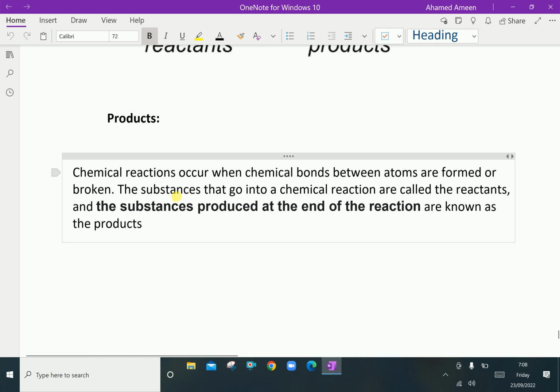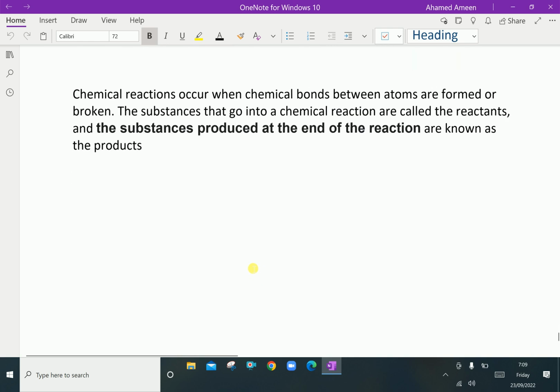Product. A chemical reaction occurs when the chemical bonds between atoms are formed or broken. That is, when a chemical reaction happens, the bonding is changed in compounds and substances. The substances that go into the chemical reaction are called the reactants, and the substances produced at the end of the reaction are known as the products.